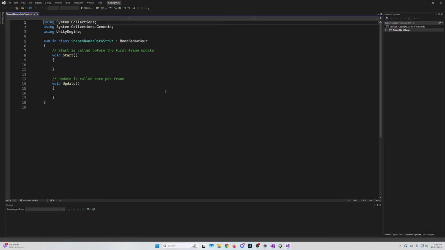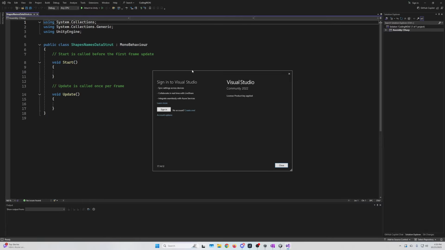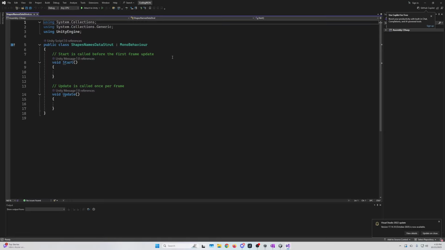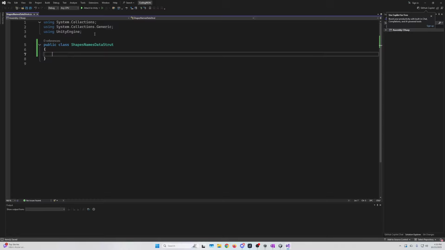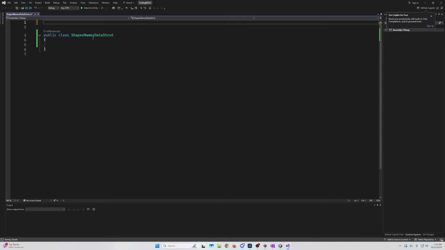All right, so we're gonna get rid of MonoBehaviour. We're gonna get rid of Update and Start. We also don't need any of this. Boom. This is basically a normal C# script, not really using Unity.